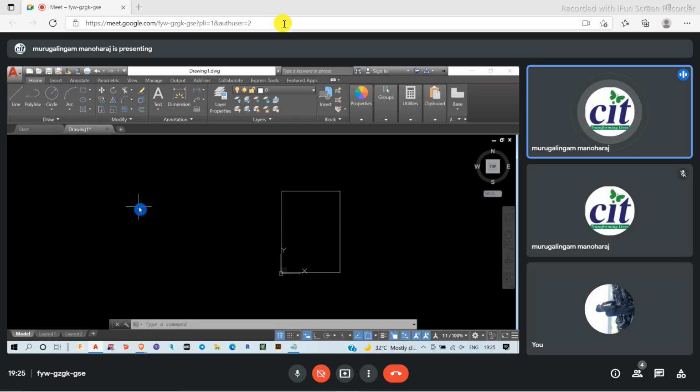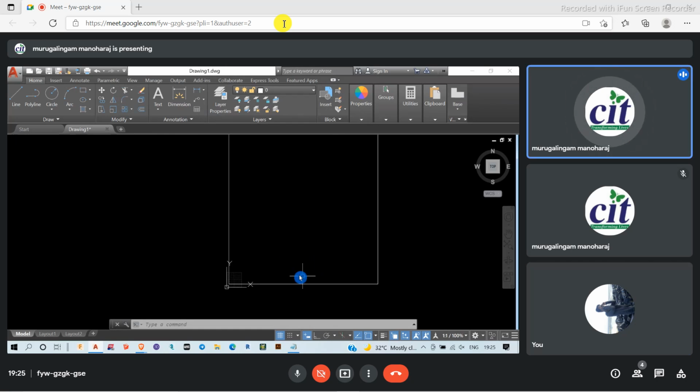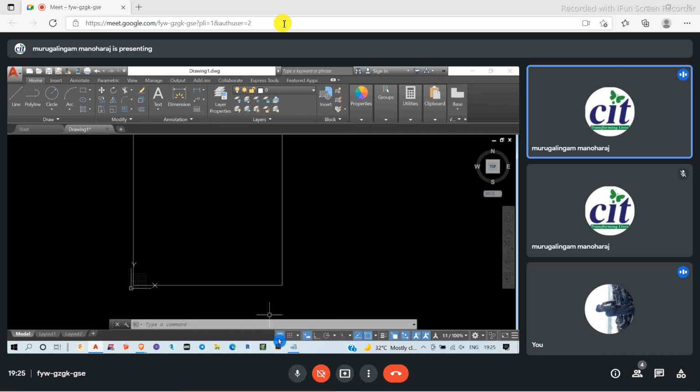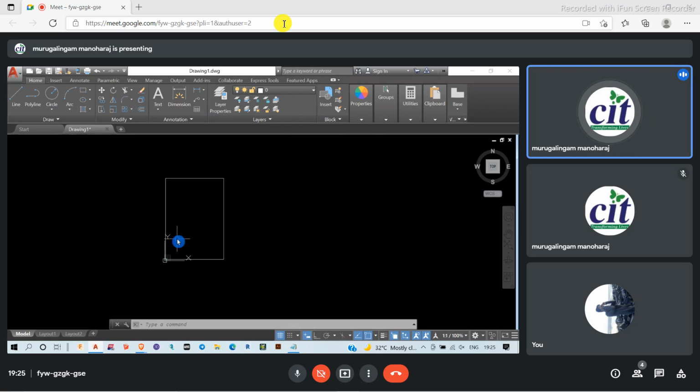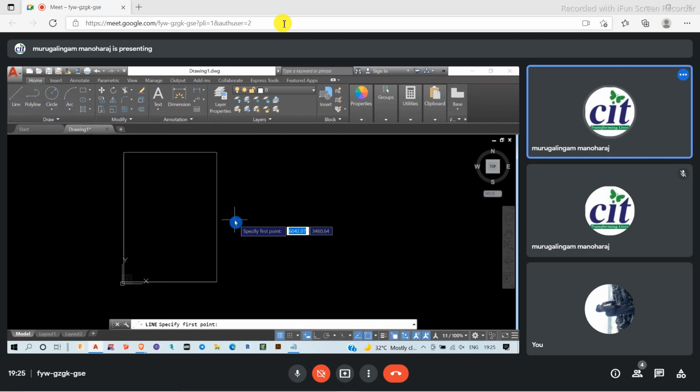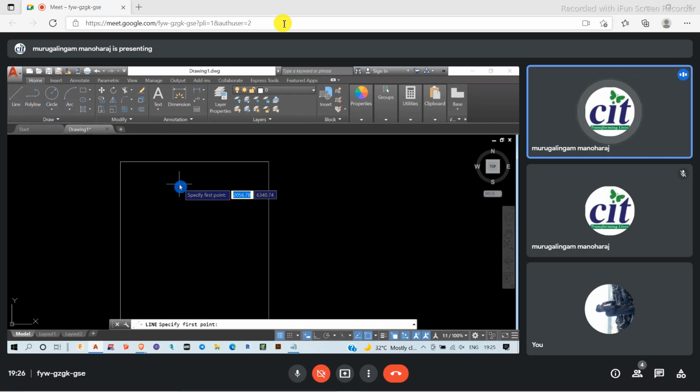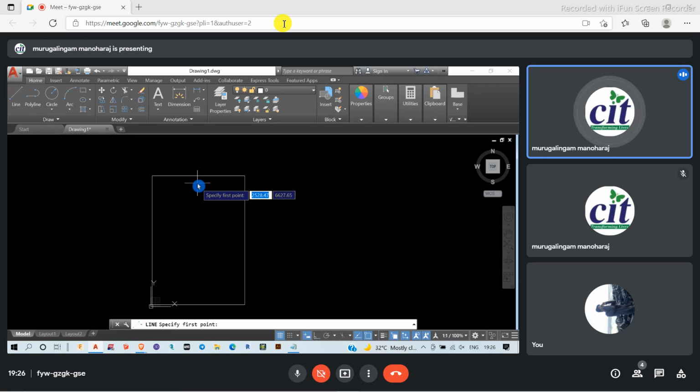So I need two kinds of reinforcement here. One is along the direction of x. The shorter span is the x direction, and the longer span is the y direction here. So I'm creating the line option here, and I'm drawing a line. But I have to take an offset here.